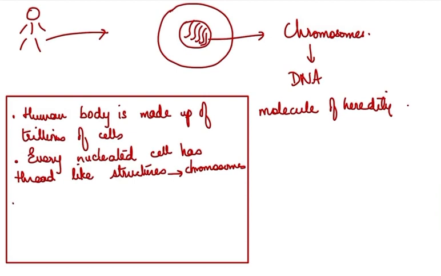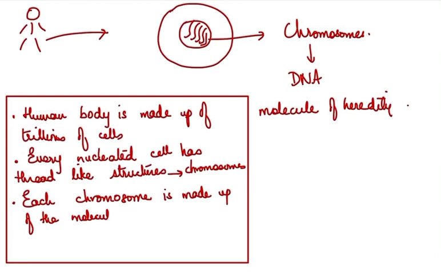And each chromosome is made up of the molecule of DNA. And what is DNA? In very simple terms, DNA is the molecule of heredity.